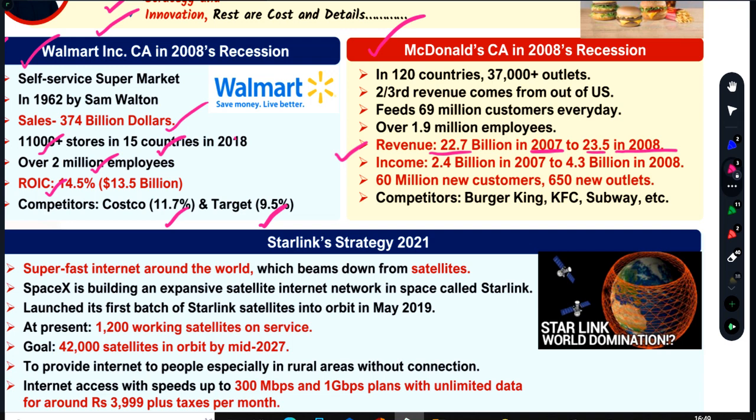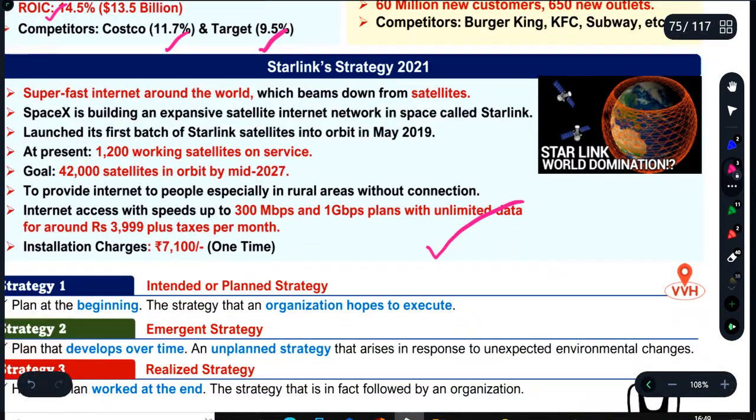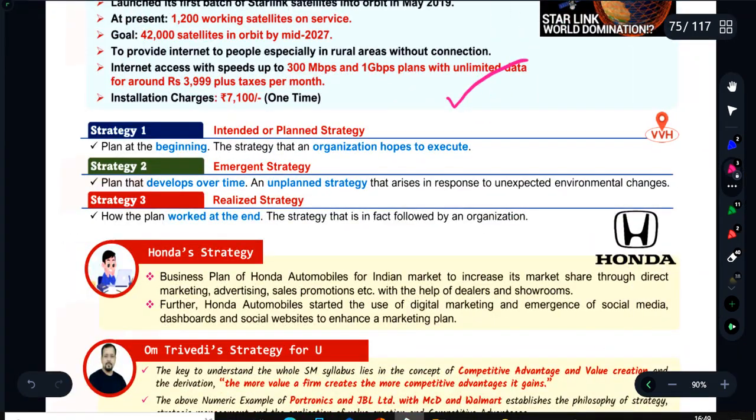So the idea is, the testing time for strategy is the recessionary or turbulent situation. We can check how good our strategy is only when we are in a bad time. So if we have a strategy and we have a strategic management capability, we will come out of a recessionary or turbulent situation. Else, we will not be able to come out of that situation. Another example of Starlink. This is for reference. You can refer to it. Now I am coming to the types of strategy.